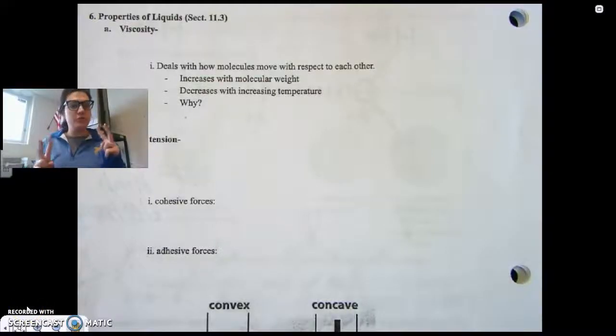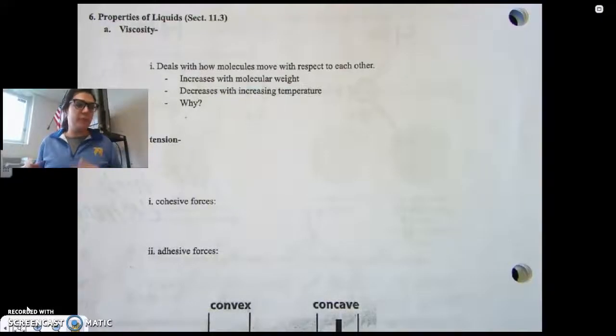Okay, the last two sections of Chapter 11 are going to deal with properties of liquids and vapor pressure. So the first thing we're going to talk about is properties of liquids. We're just going to talk about two: viscosity and surface tension.